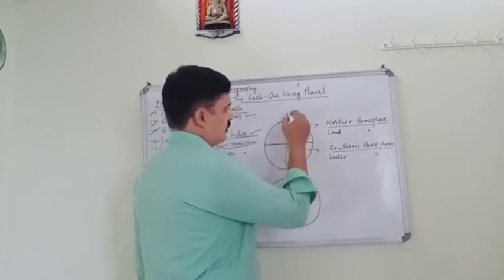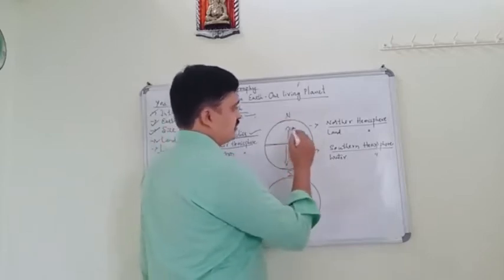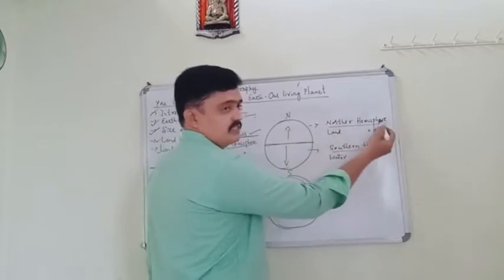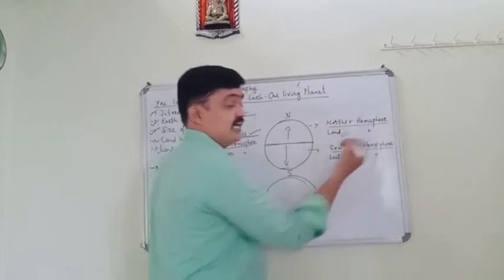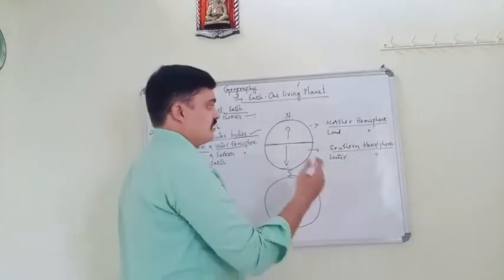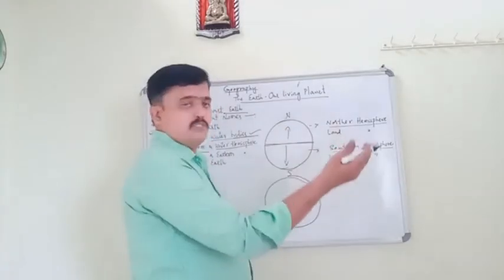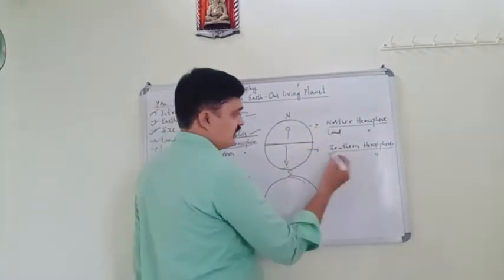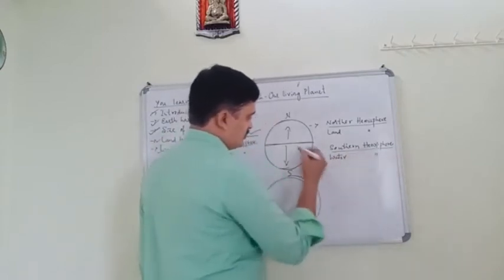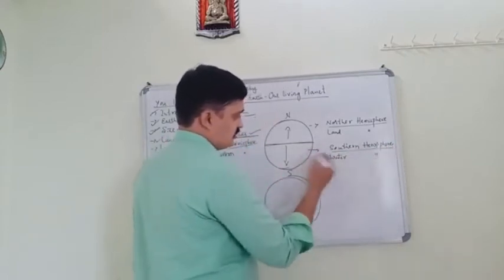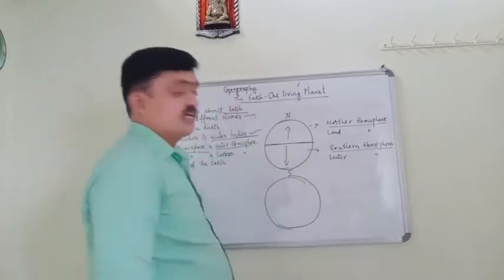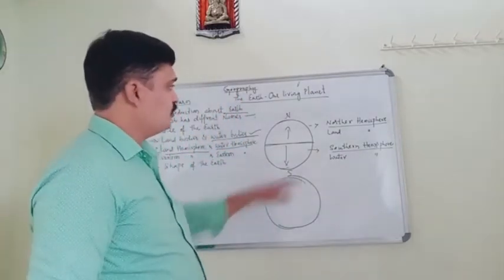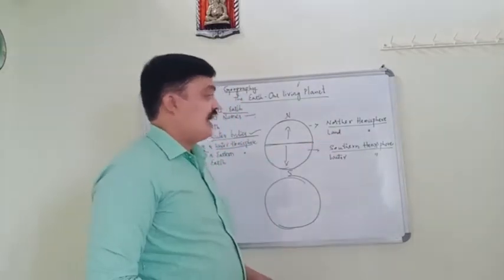See the earth, here this is the north and this is the south. This part we call the northern hemisphere, and it is also called the land hemisphere. And this part we call the southern hemisphere, and it is also called the water hemisphere. Why do we call it the land hemisphere?